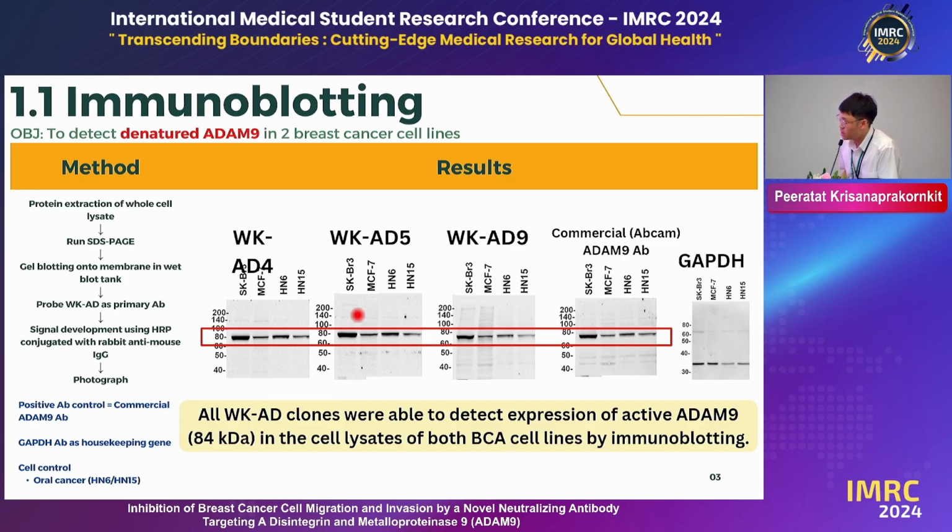Immunoblotting of the WKD clones. WKD clones were able to detect the expression of active ADAM9 in the cell lysates of both SKBR3 and MCF7 breast cancer cell lines, as well as in oral cancer cell lines as cell control, with the commercial anti-ADAM9 antibody obtained from Abcam showing detection at the same predicted size.